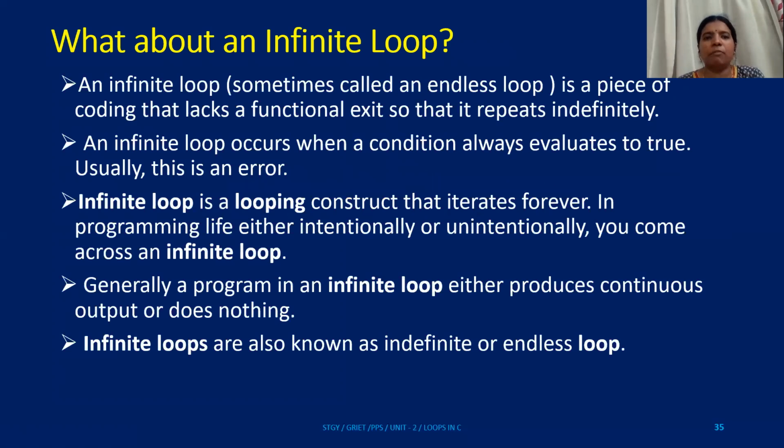So therefore, what is an infinite loop? An infinite loop, sometimes called an endless loop, is a piece of code that lacks a functional exit. You don't directly put some functional exit, so it repeats indefinitely. Generally, a program in an infinite loop either produces continuous output or produces nothing at all. So infinite loops are also known as indefinite loops or endless loops. An infinite loop is a looping construct that iterates forever.